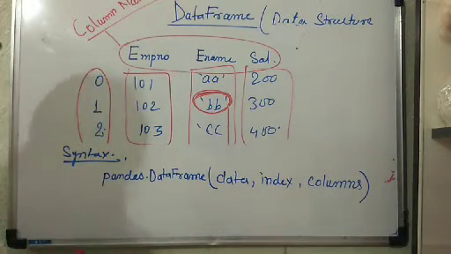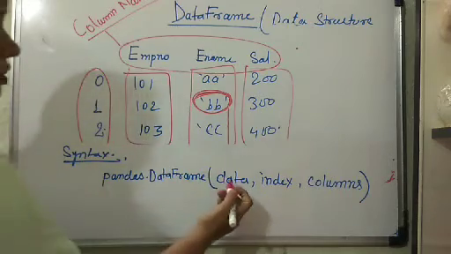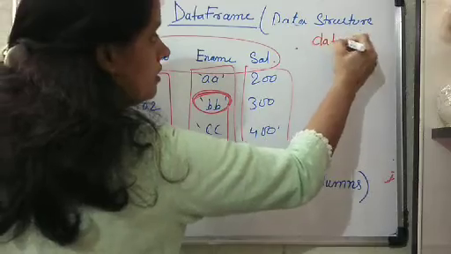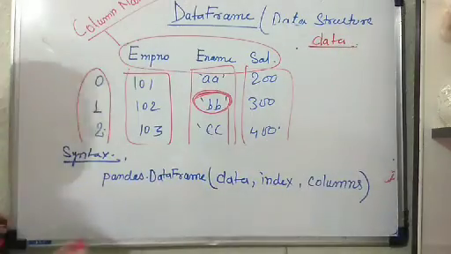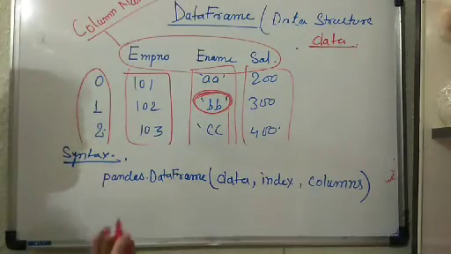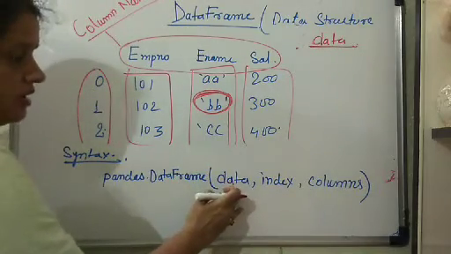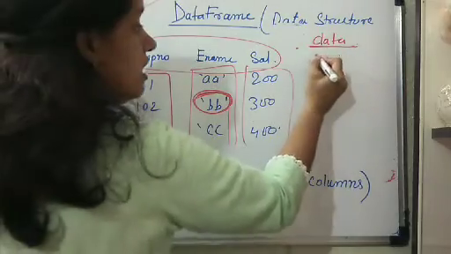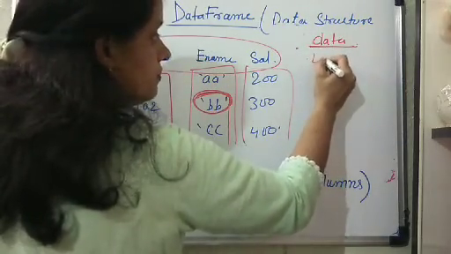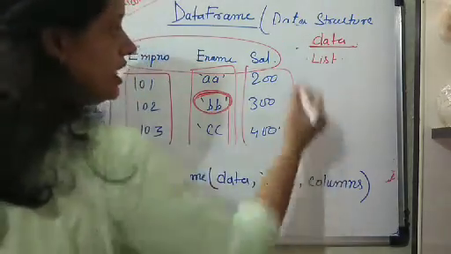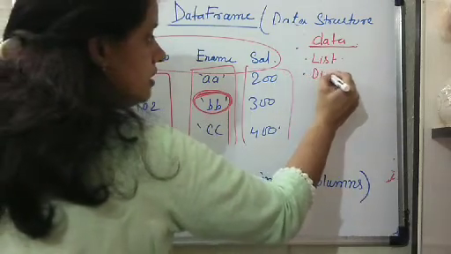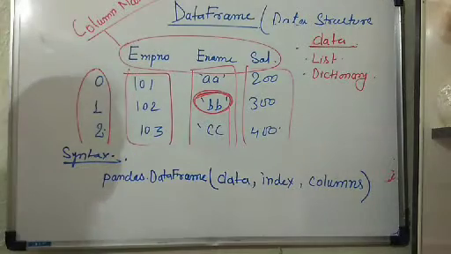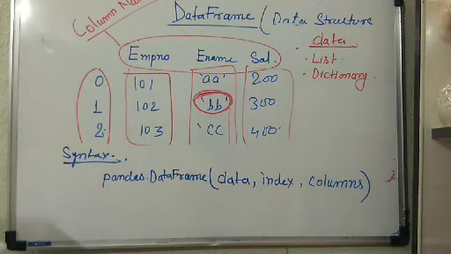Okay, so now let us see this data. How can you represent the data, what can be represented in the form of data, what can you mention in place of data? So for data, there can be a list, you can use a list to provide data to the data frame. You can use a dictionary to provide data to the frame.